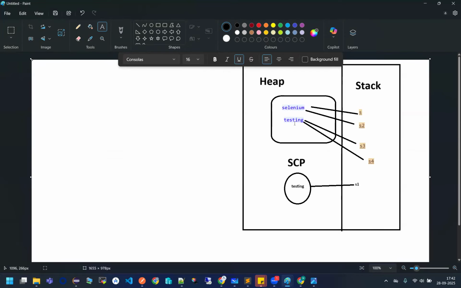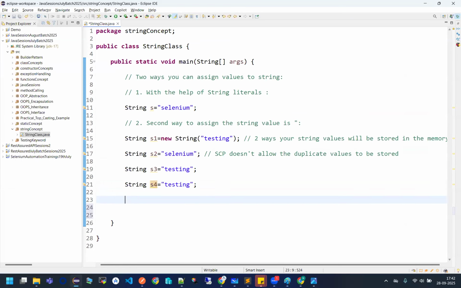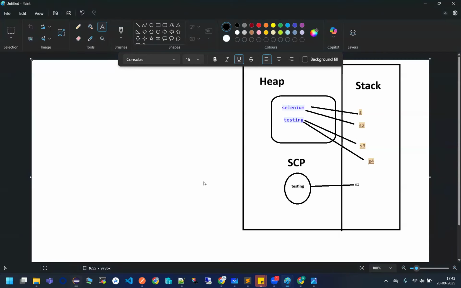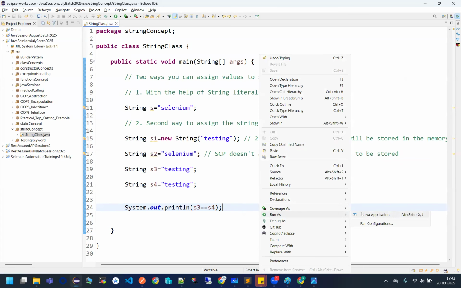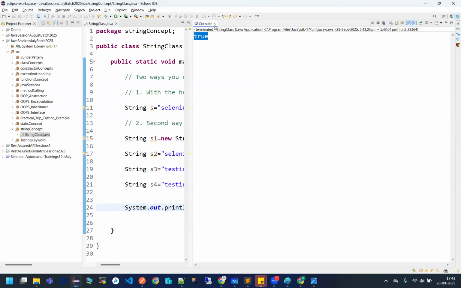Okay. Now, these are some interview questions. If I want to print S3 == S4, what will it return to me? See, S3 == S4. So guys, since S3 and S4 both are referring to the same value inside the string constant pool, their values will be compared, not the memory address. Okay. What will I get, true or false? I should actually get true, because both the references are referring to the same value inside the string constant pool, guys. So I'll be getting true.